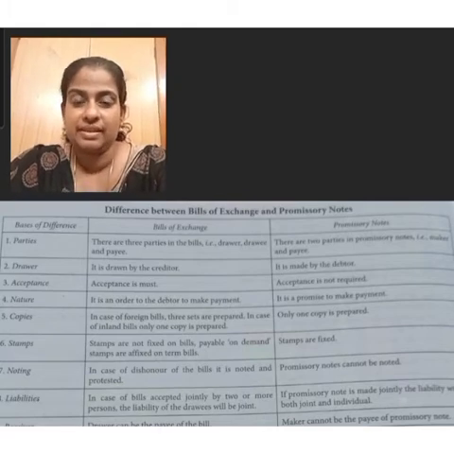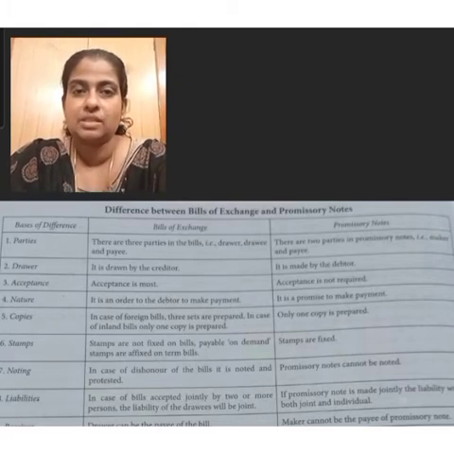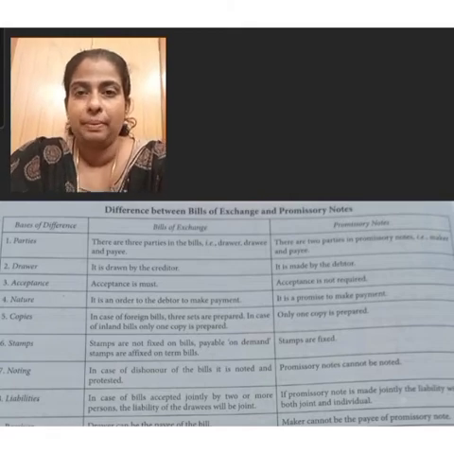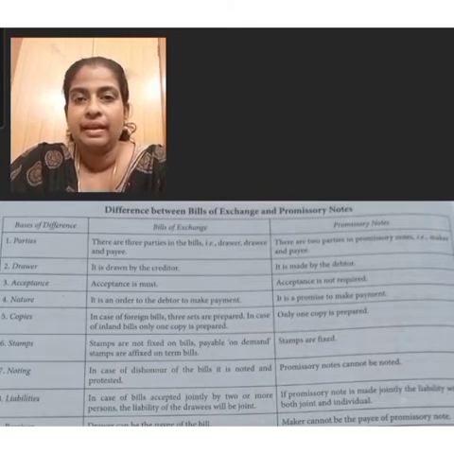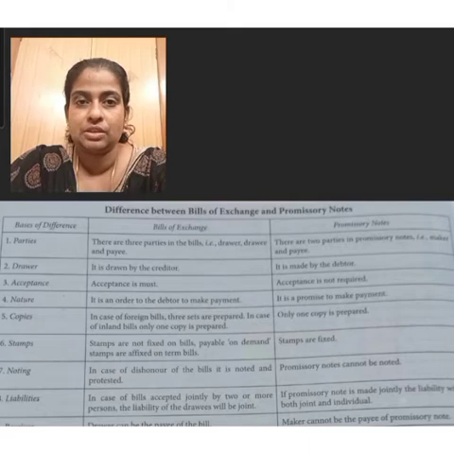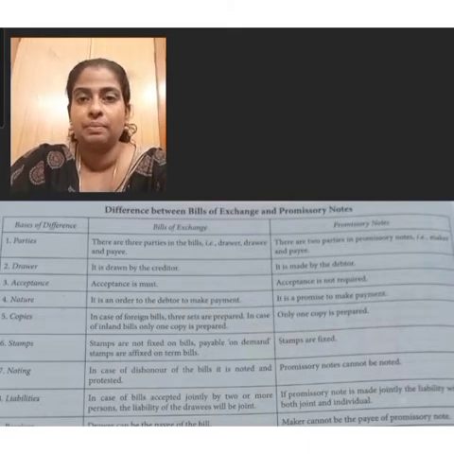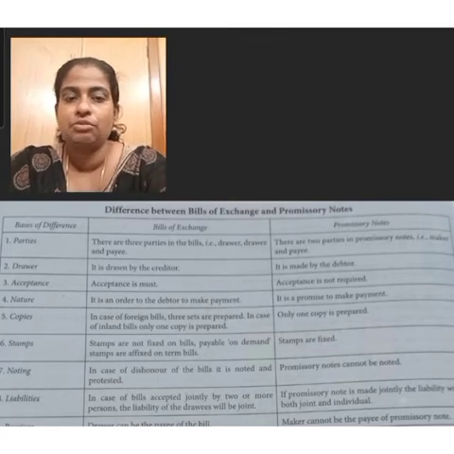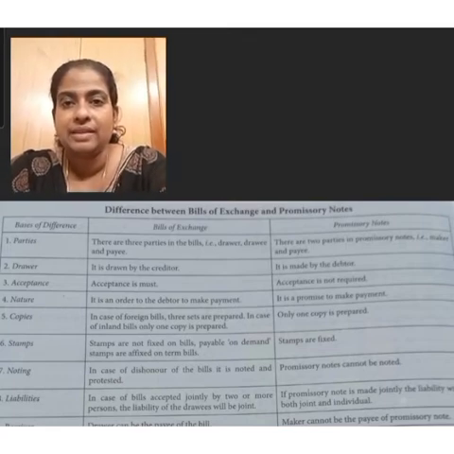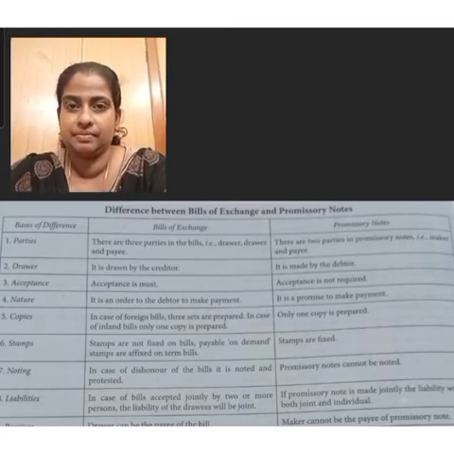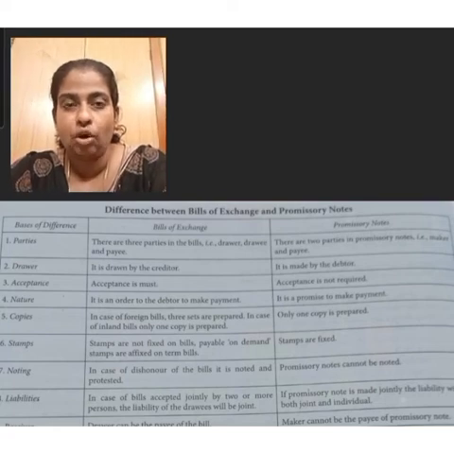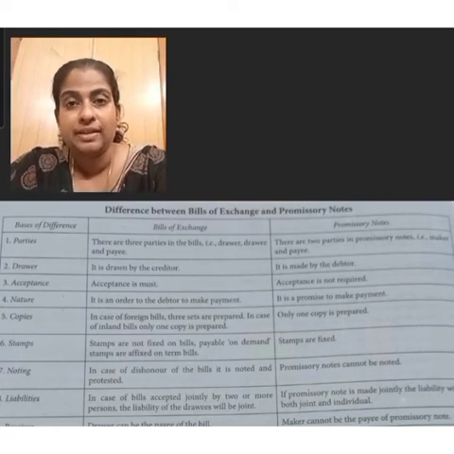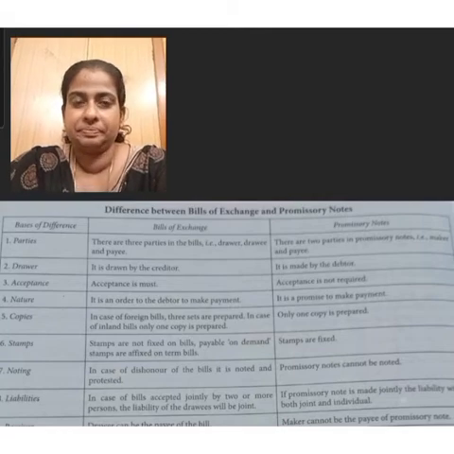And the third person is payee. Payee is the person who receives the payment. In case of bill of exchange, the drawer will be the payee of the bill if he retains the bill till the date of maturity and realizes its payment. The bank may also be the payee of the bill if the payment is received by it.